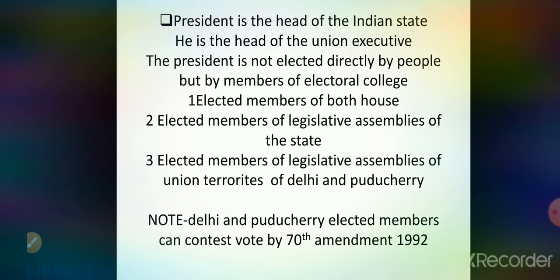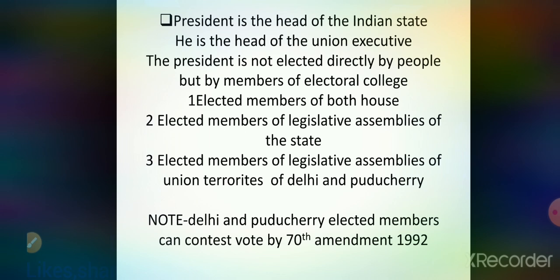Now, one of the most important points you have to keep in mind is that they are all elected members. They are not the nominated members, like the 12 members nominated by the President in Rajya Sabha and the two Anglo-Indian members nominated in Lok Sabha. These are not allowed to cast their vote for the President. Now we will be discussing the different powers of the President.